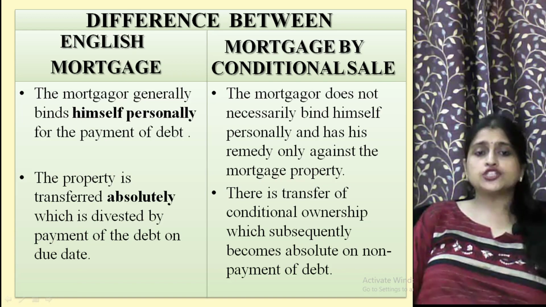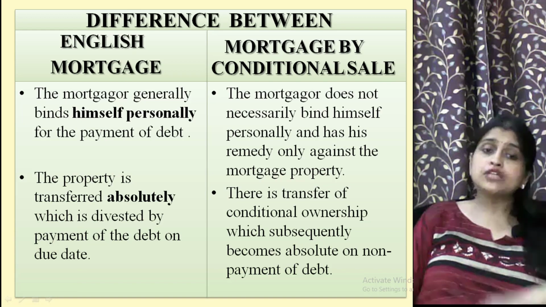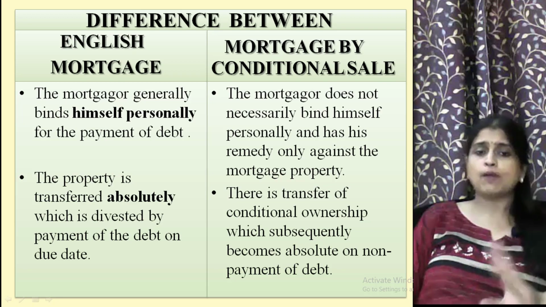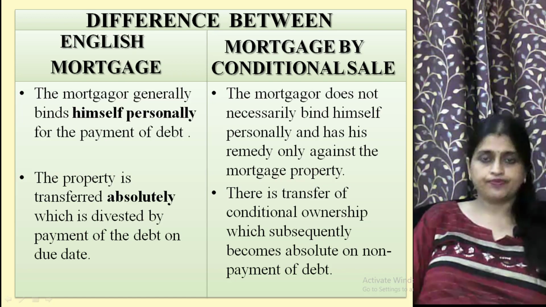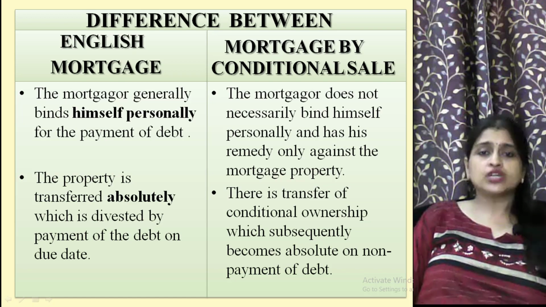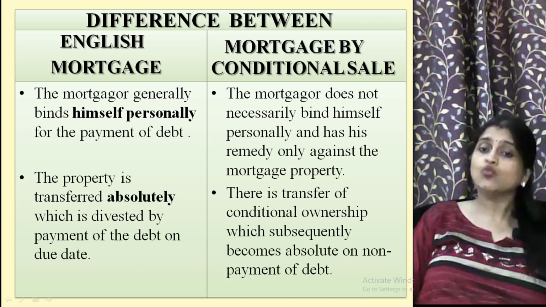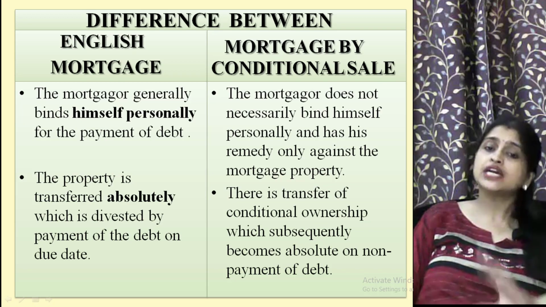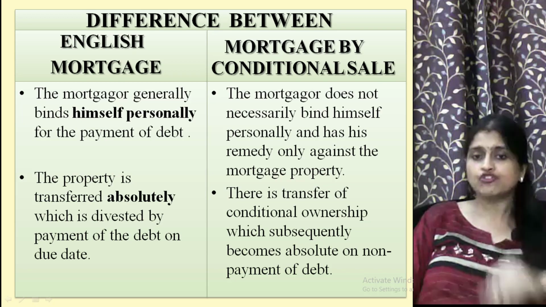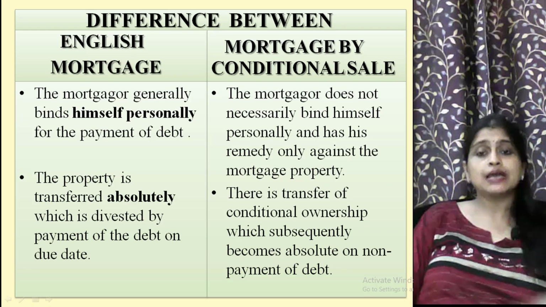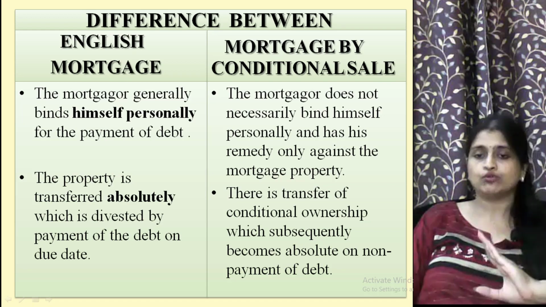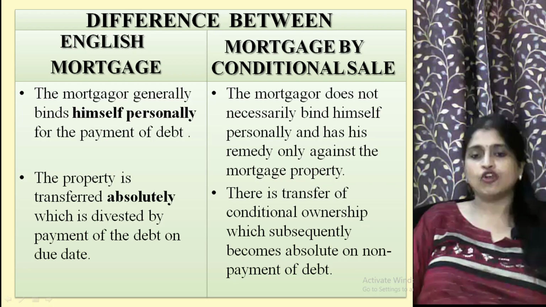In English mortgage, the property is transferred absolutely, which is divested by payment of the debt on the due date. But in the case of mortgage by conditional sale, there is transfer of conditional ownership, not an absolute transfer, which subsequently becomes absolute on non-payment of debt.